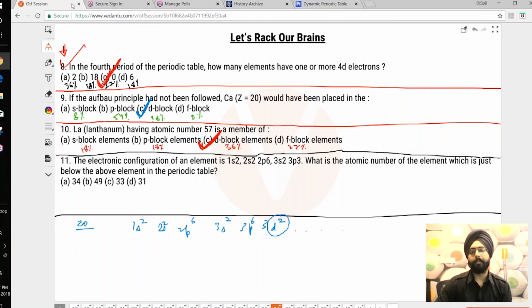This is something that I put as a question for obvious reasons. Always remember this. Lanthanum and actinium are a part of D block, but just for visual representation, they are kept in front of the F block in some diagrams. So technically they are part of the D block elements.